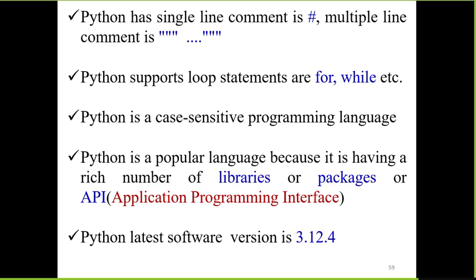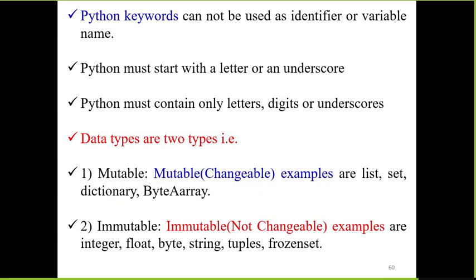The latest Python software is 3.12.4. Python keywords cannot be used as an identifier or variable name. An identifier must start with a letter or an underscore. It must contain only letters, digits or underscores.